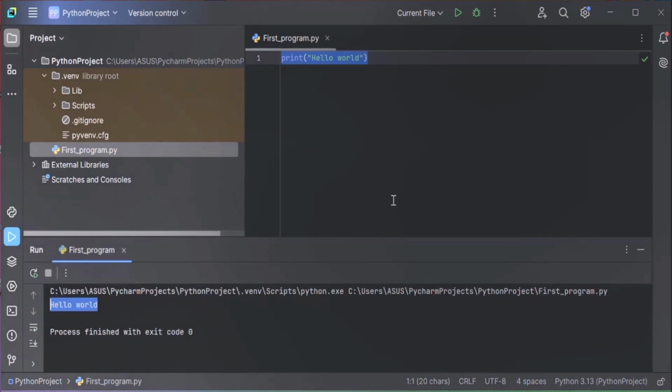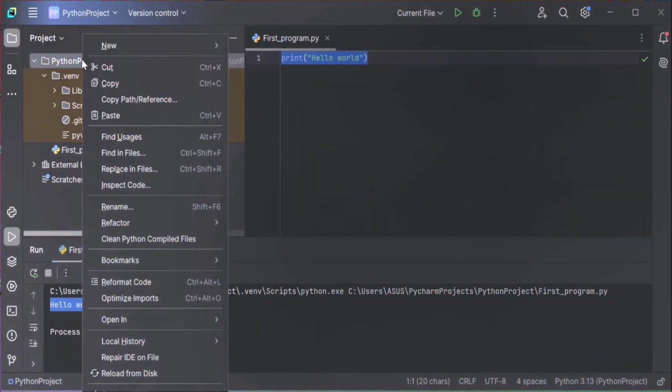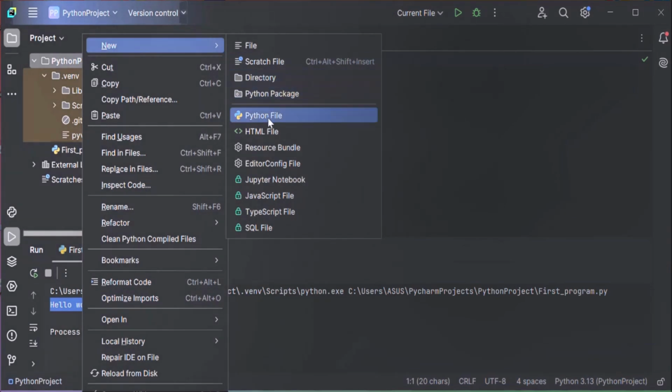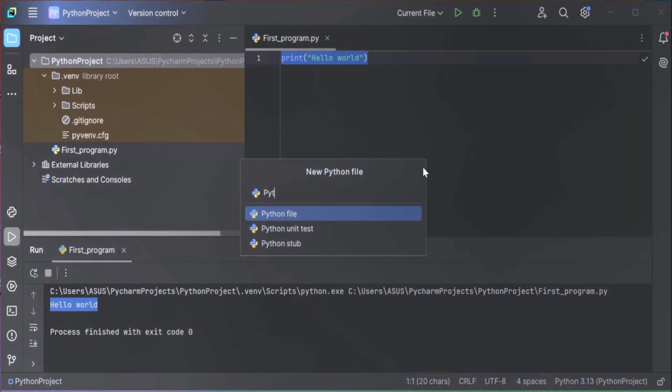So I hope you have set up Python and PyCharm, and you have also run your first Python program. Next, we will dive into the Python basics. Let's create a new Python file for practical demonstration of Python basics. Just right click on Python project, new, Python file, name it Python basics and enter.